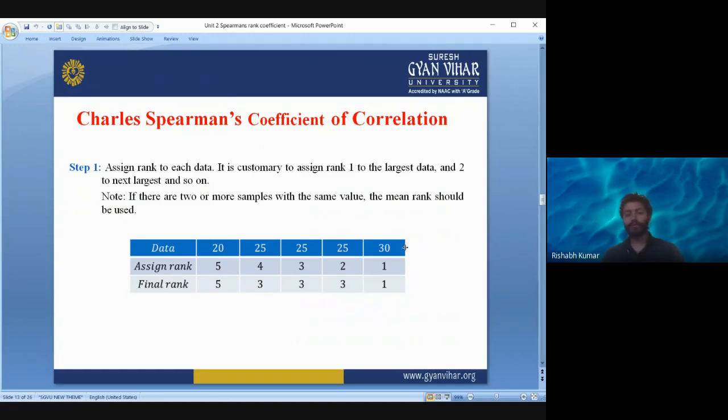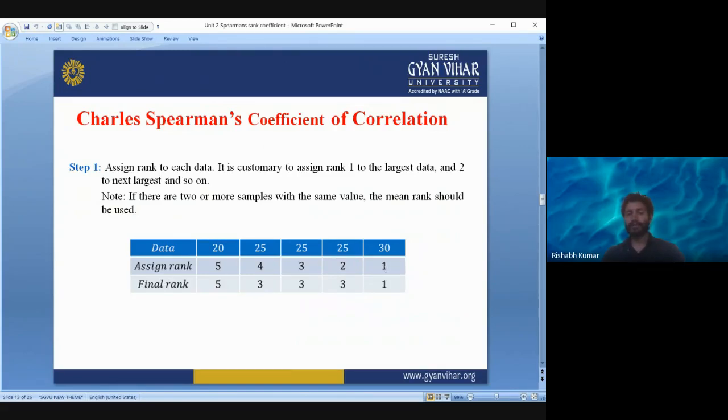But the final rank will not be 2, 3, 4. Because these are not different measurements, these are the same measurements, having the same magnitude, you will have to give them equal rank. So what would be the rank? You will take the average of these three, 2, 3, 4. What will be the average? Average will be 3. So you will give 3, 3, 3 to all the data points that are same.